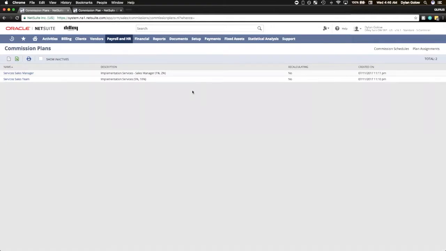Based on the requirements we discussed, we're going to be needing 2 types of plans today: a services sales manager plan and a services sales team plan. Now, I've already opened the services sales manager plan in the other tab. Let's first review the sales team.